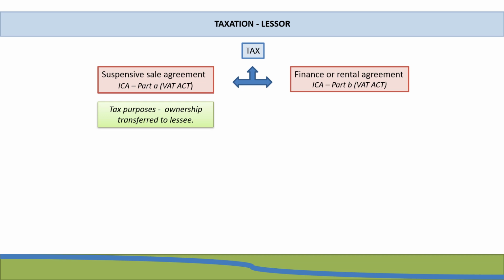Now, if we look at our suspensive sale agreement, this is where ownership is transferred to the lessee for tax purposes. This means that the lessor would not be able to claim wear and tear allowances on the cost of the asset. But as with lessees, this is not examinable on third year.